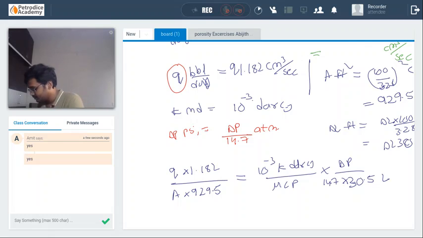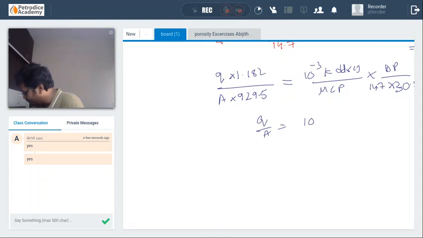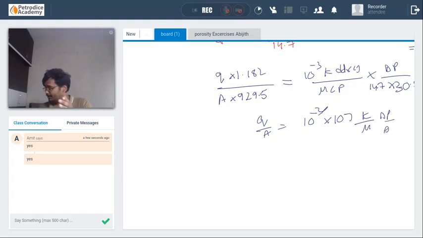So that is 929.5 divided by 1.182 into 14.7 into 30.5. That is Q by A is equal to 10 power minus 3 into 107, K by mu delta P by delta L, that is 0.001127. The last units are not of much importance, guys, so you don't need to worry. You need to do it very carefully. Even one small mistake can change the answer. So this is how we will do it.